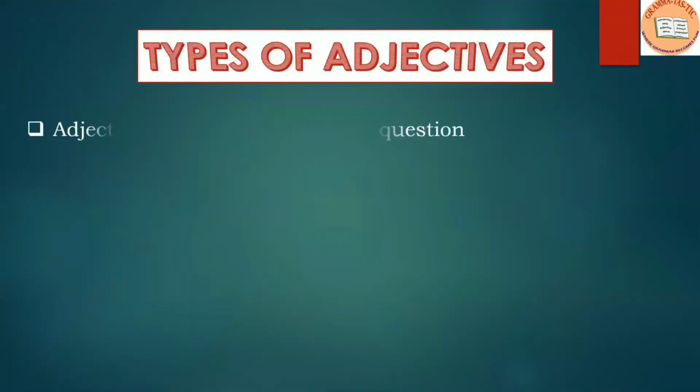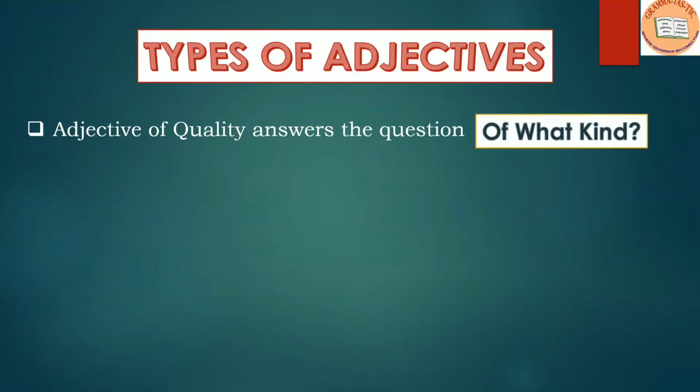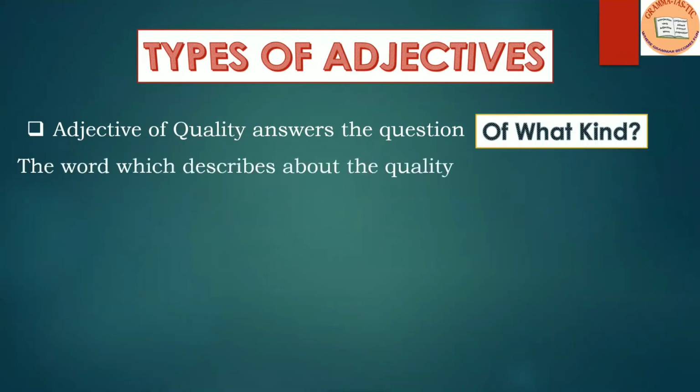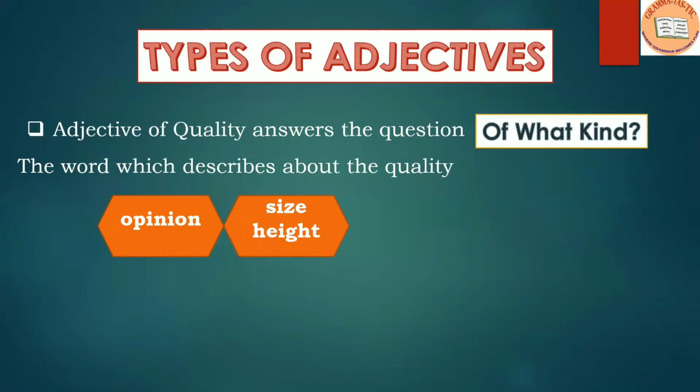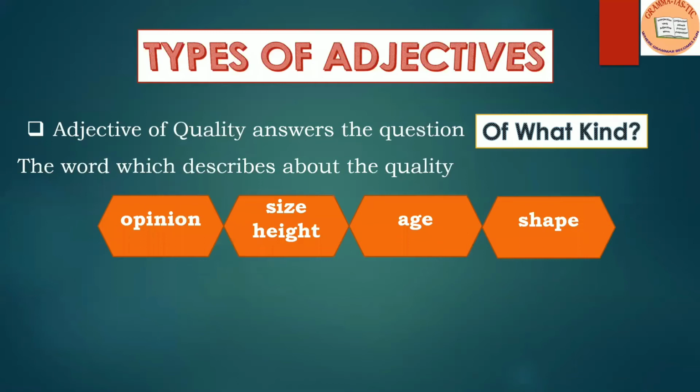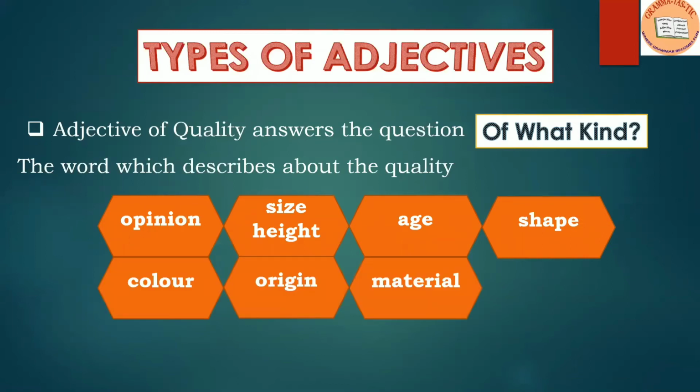Now, let us look at the types of adjectives. The first type is the adjective of quality. The adjective of quality answers the question of what kind. The word which describes the quality, like opinion, size or height, age, shape, color, origin, material, purpose.